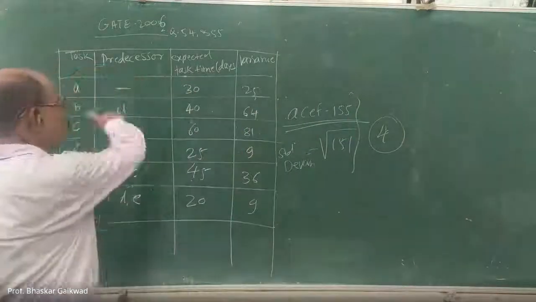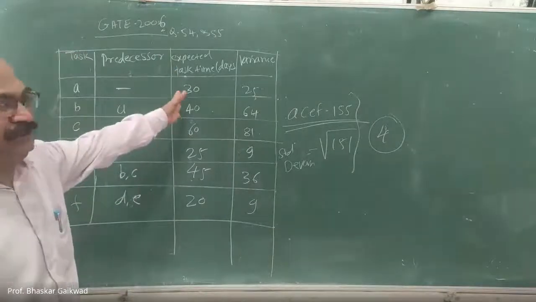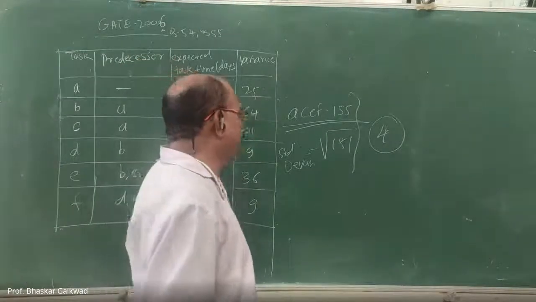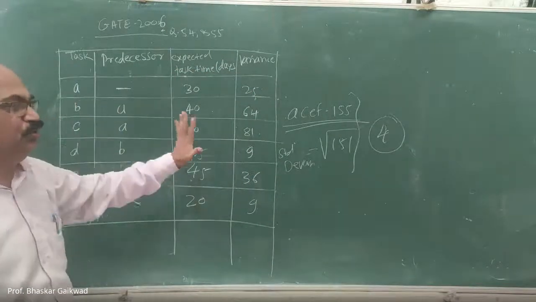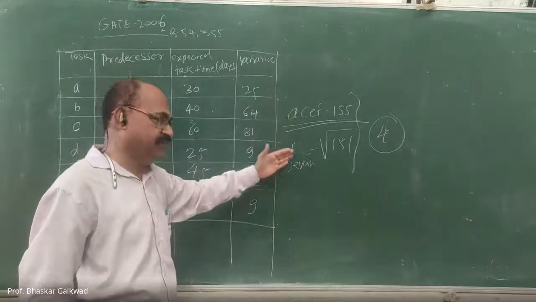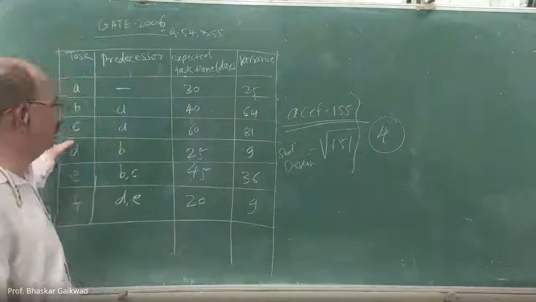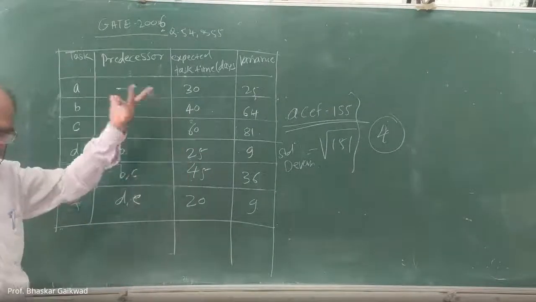This is an easy task. Like this question, there is no change; this format will remain the same. Either this, or sometimes they will ask about the critical activity, or some expected time.